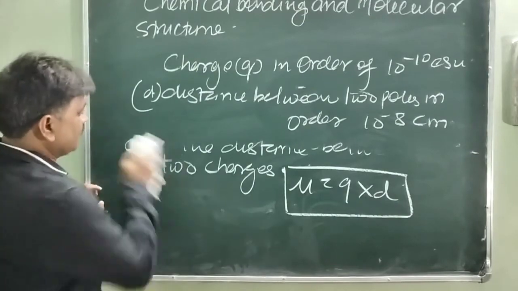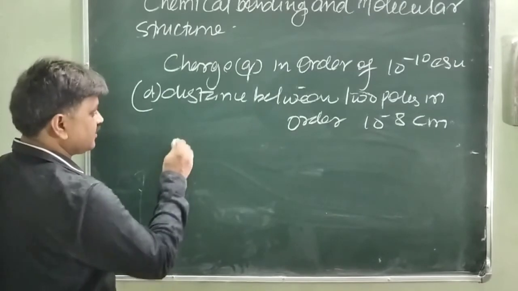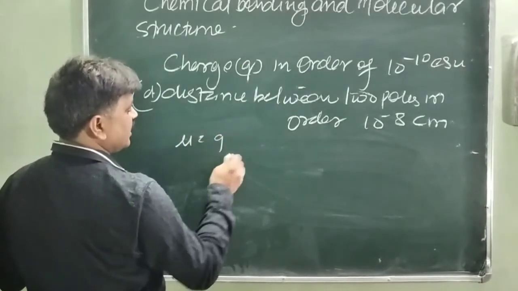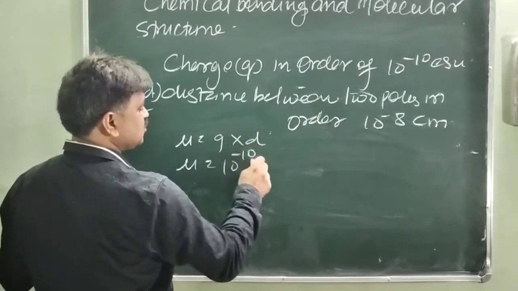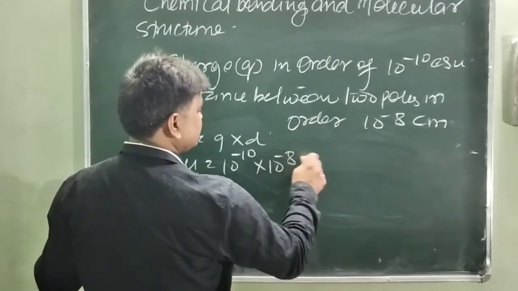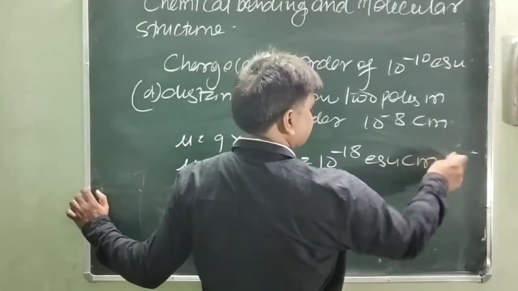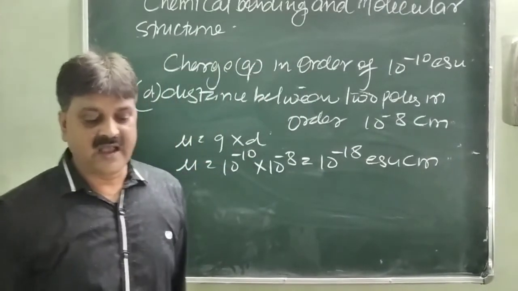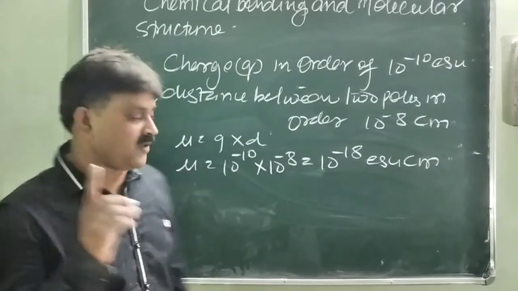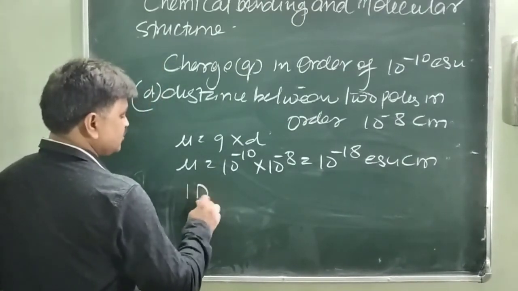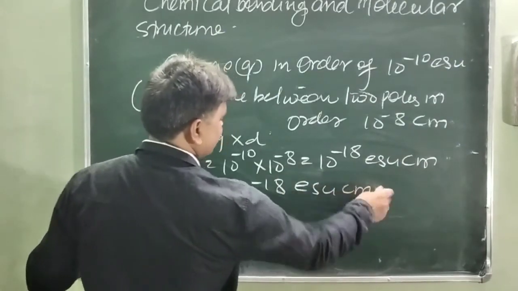So what would be the value? We know that mu is equal to q into d. So mu is equal to 10 power minus 10 ESU into 10 power minus 8 centimeters, which is 10 power minus 18 ESU centimeter. And 1 Debye is equal to 10 power minus 18 ESU centimeter.